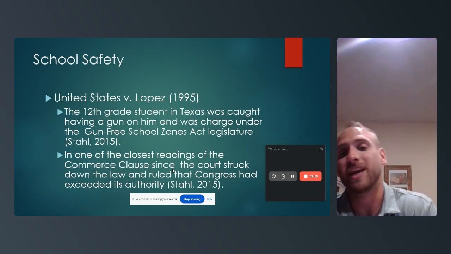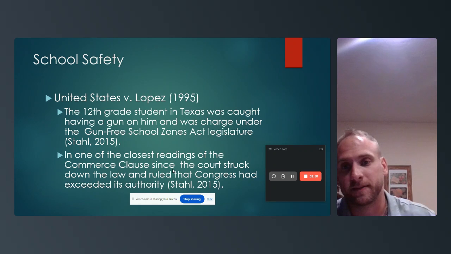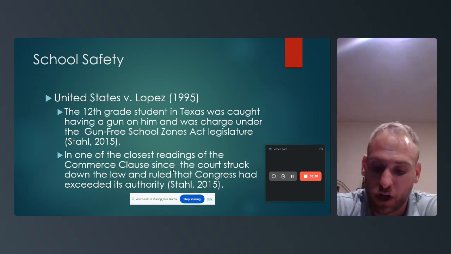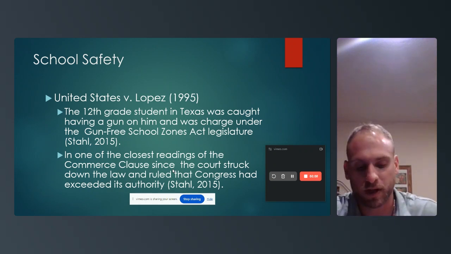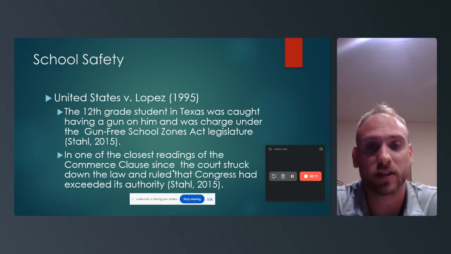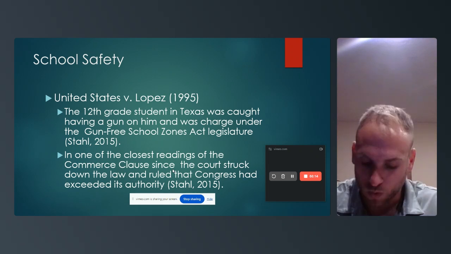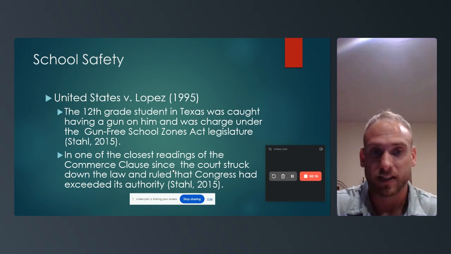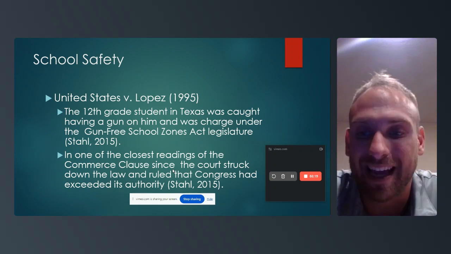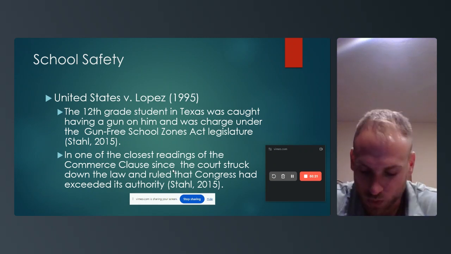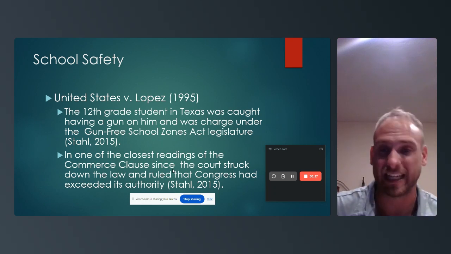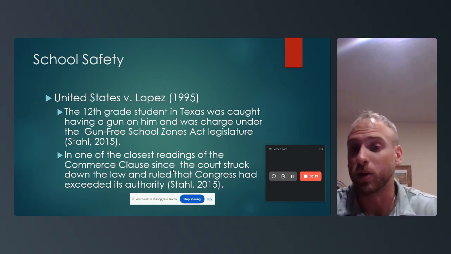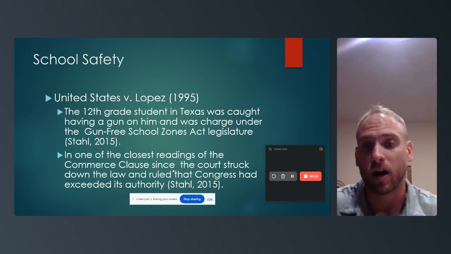The next one, school safety. United States versus Lopez. A 12th grade student in Texas was caught having a gun on him and was charged under the Gun-Free School Zones Act. He was given 6 months in prison and 2 years of probation. The student appealed this under the Commerce Clause. The court struck down the law and ruled that Congress had exceeded its authority. This was vital because it caused Congress to rewrite the Gun-Free School Zones Act of 1990. So this precedent made them change the law and make it better and safer for people in the future.